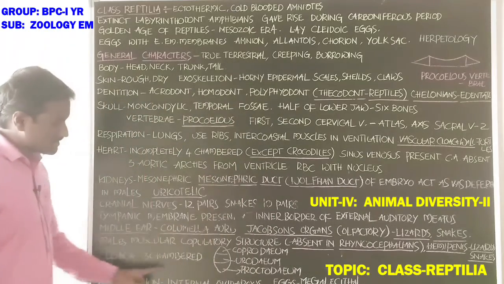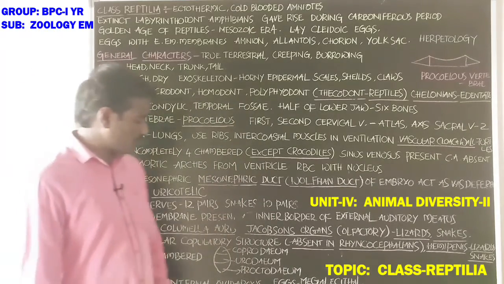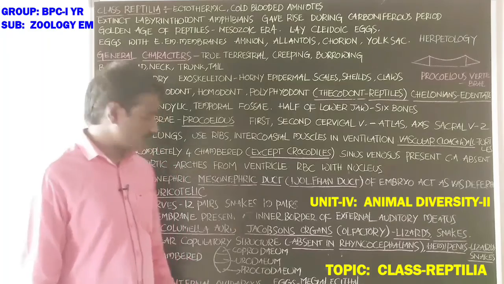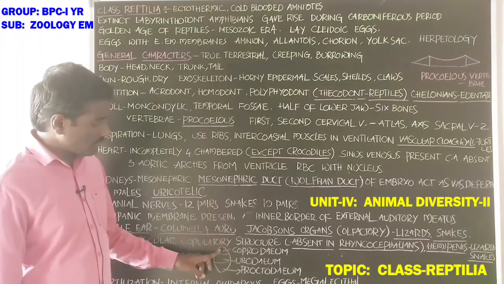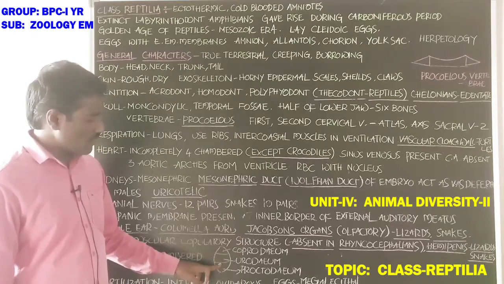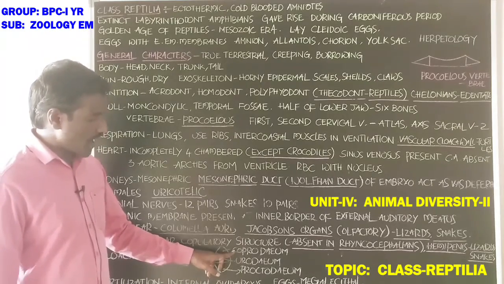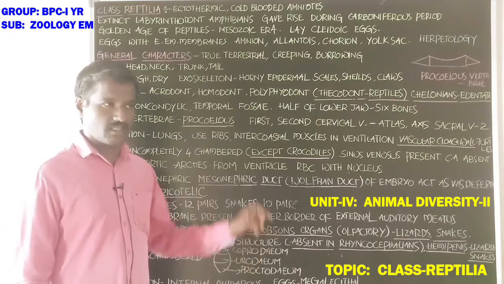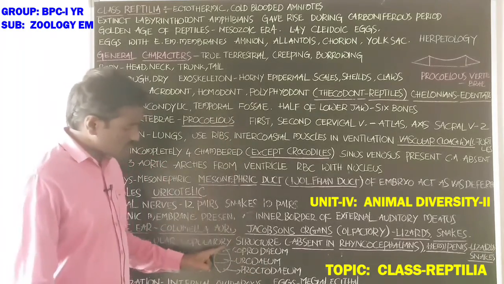Next, cloaca is three-chambered. The cloaca is divided into coprodium, urodium and proctodium. Undigested particles in the alimentary canal reach the coprodium.